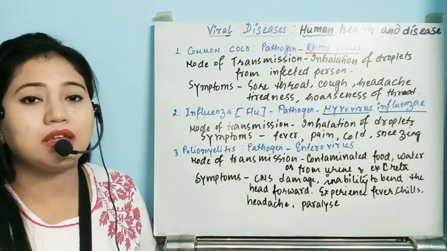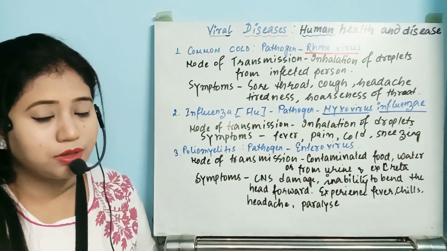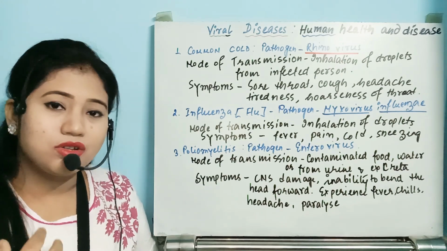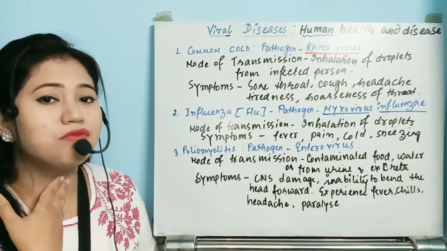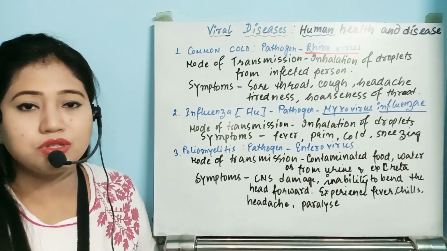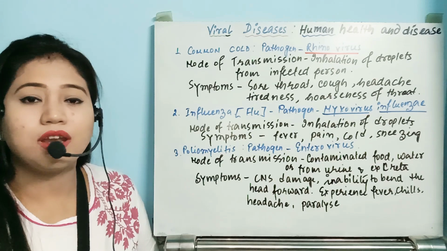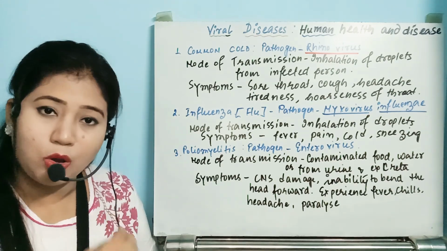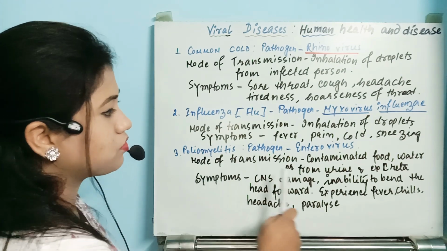What happens in the respiratory region, that is your nasal chamber? It starts to cause itching, or sometimes we feel a running nose, and after that it also affects the type of sound you are producing. You have noticed that whenever we suffer from common cold, the voice is not good, or sometimes the voice is broken, and that is known as hoarseness of the sound.